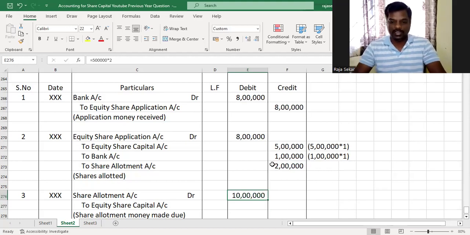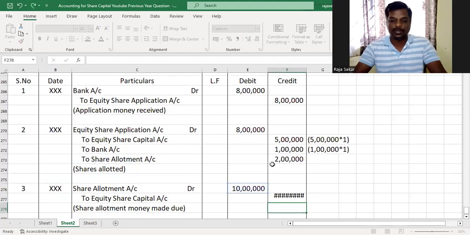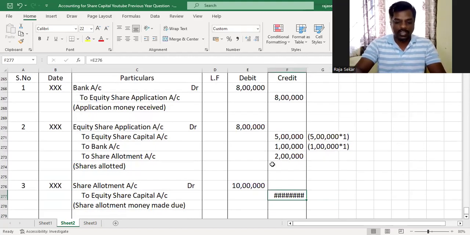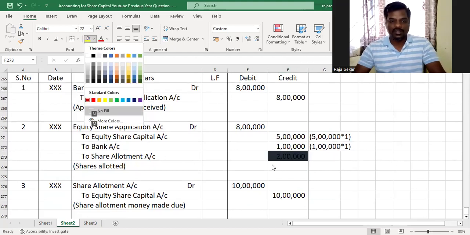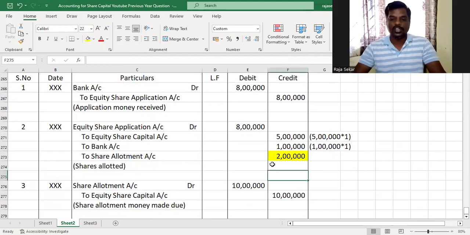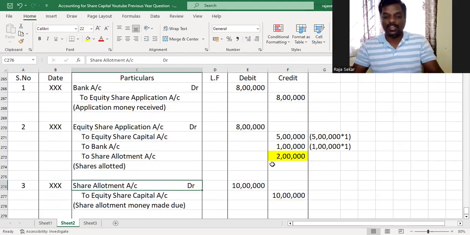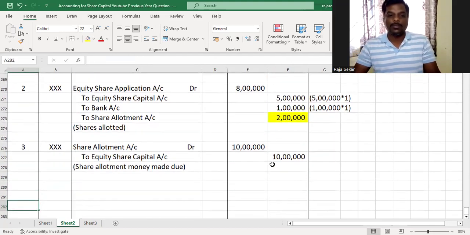You got to make the entire 10 lakh due, even if you have some excess application money that you've already adjusted towards allotment in the second journal entry when you allotted shares. Even if you have done that, you have to make the entire amount due. Always make the entire amount due.